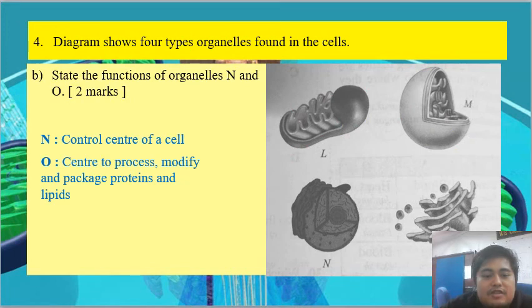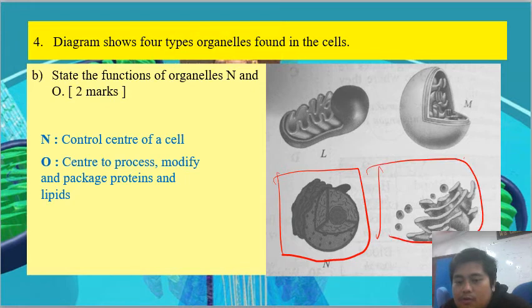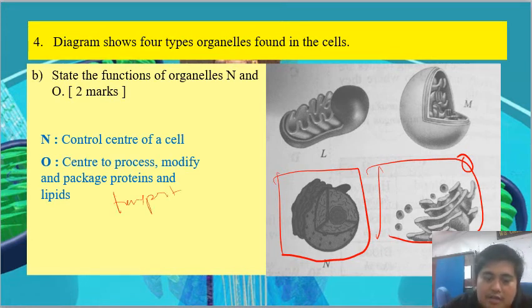State the function of organelle N and O. N is our nucleus, so its function is to control the center of a cell, or control cell activity, while O functions to process, modify, and package. I forgot to say, and transport protein and lipid.